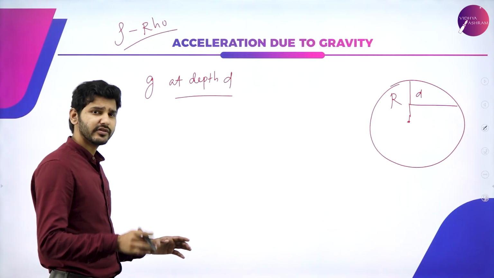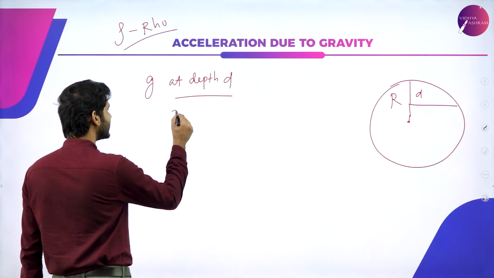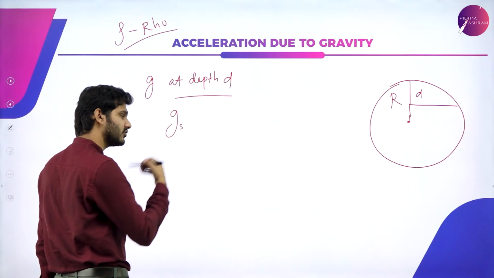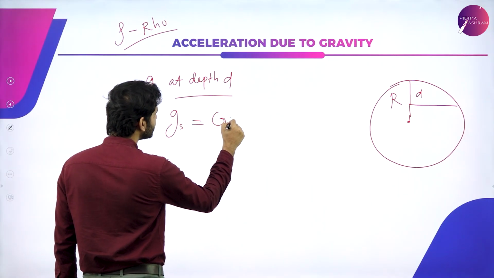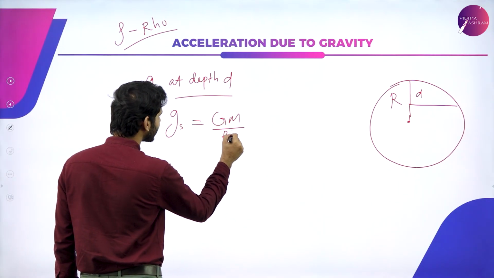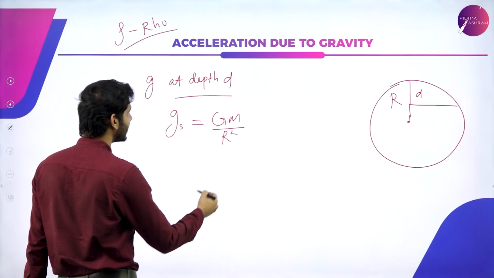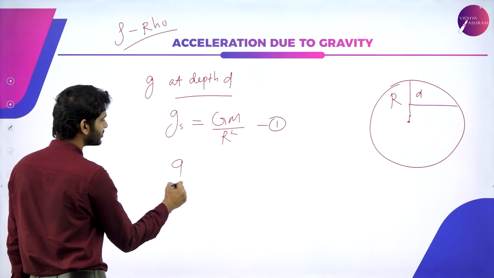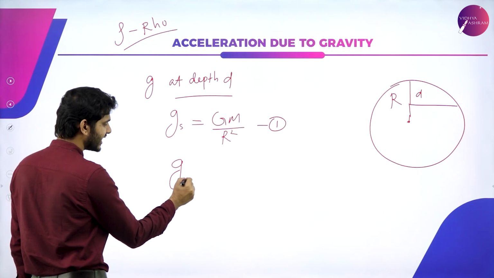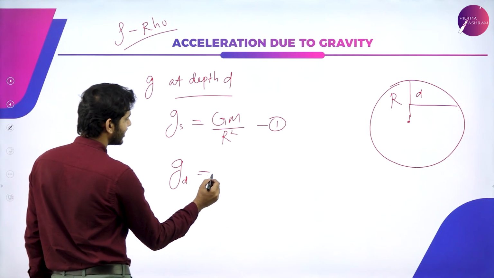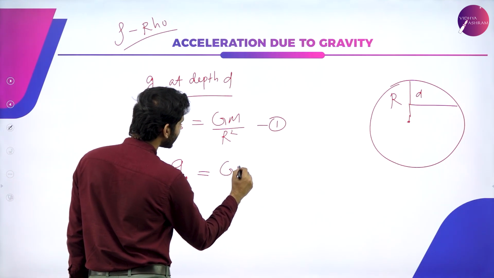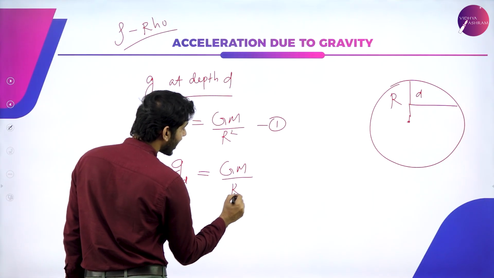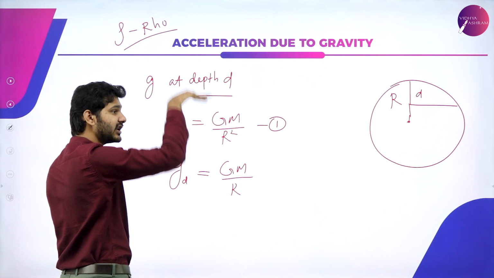Before all of that, we'll start from the beginning. That is, g at the surface will be equal to GM divided by r square, which is common. Let's name it equation number 1. Next, we take g at a depth, which is g_d, equal to GM divided by (r minus d) whole square.